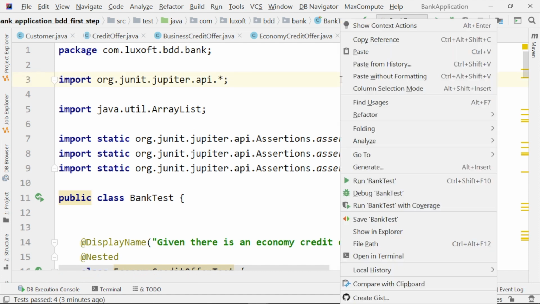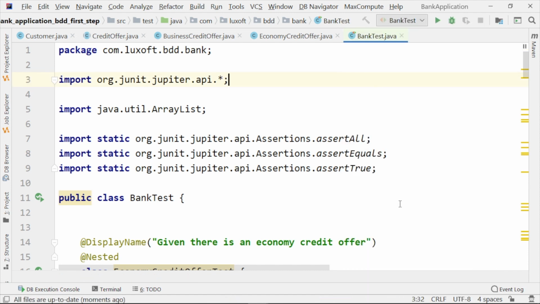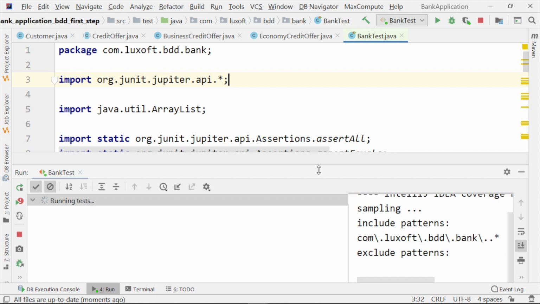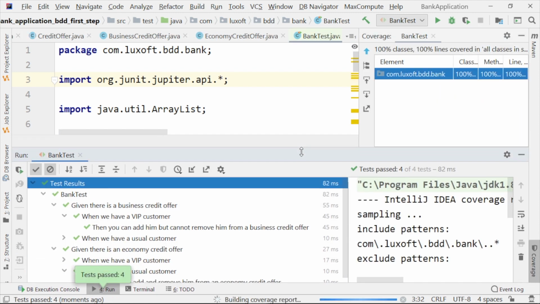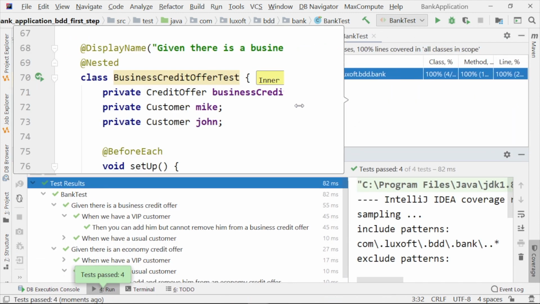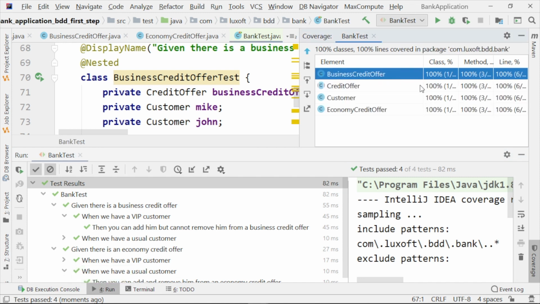Let's run them with the help of code coverage. And you see that our code coverage remained at the level of 100%. We are saying that this is not compulsory, but as we were having 100% in our previously existing test, of course, we would like not to lower our code coverage.